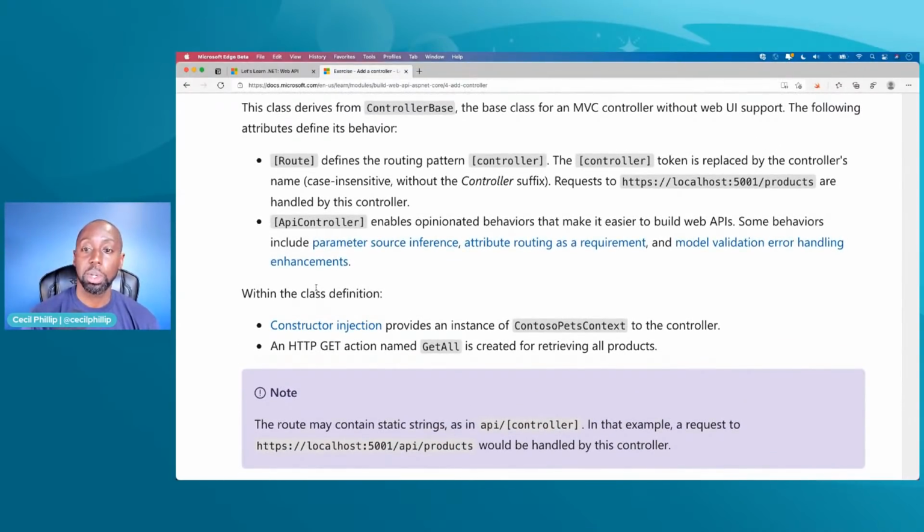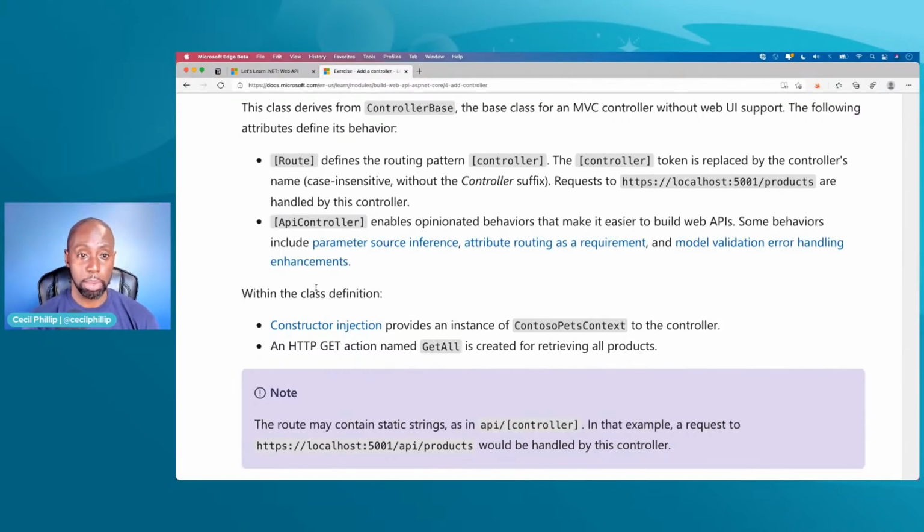Oh, here's 2 things that we didn't really talk about. On top of our API controller, there's something in here called a route attribute. And then there's also something here called a controller attribute. I think these are important to mention. So the route attribute essentially is what helps ASP.NET Core know, how do I get to the controller that's managing the thing, right? So right now we have 2 controllers. We have a products controller, and we also have that weather forecast controller, right?